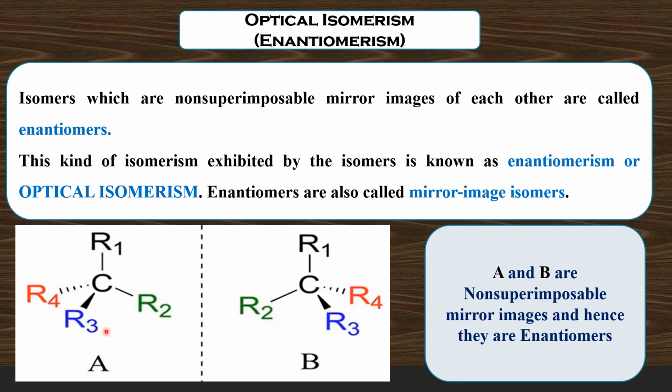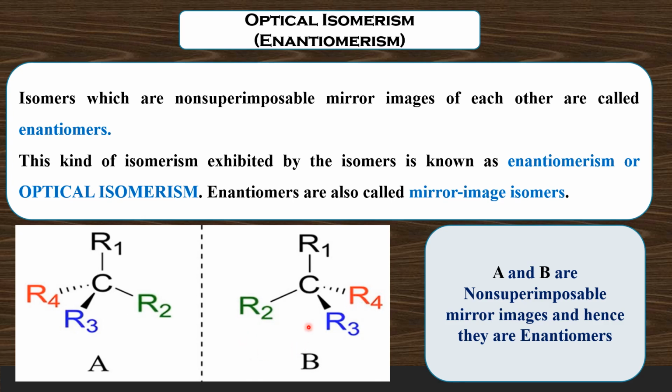And these enantiomers, let us see these two molecules A and B. These are mirror images. Let us consider this as the mirror. A and B are mirror images of each other. Now, just take this molecule out from the plane and try to put it on the molecule B. When you place the molecule A on B, R4 will be eclipsing with R2, and we will get R2 above this R4.